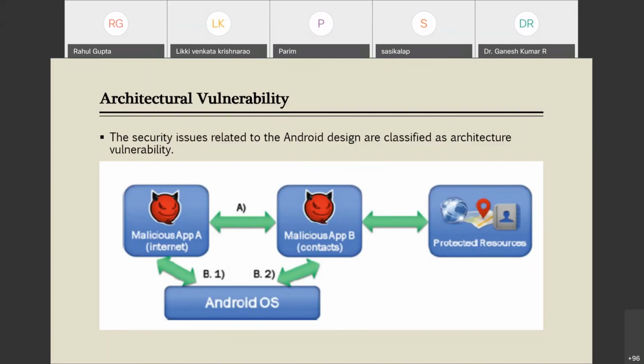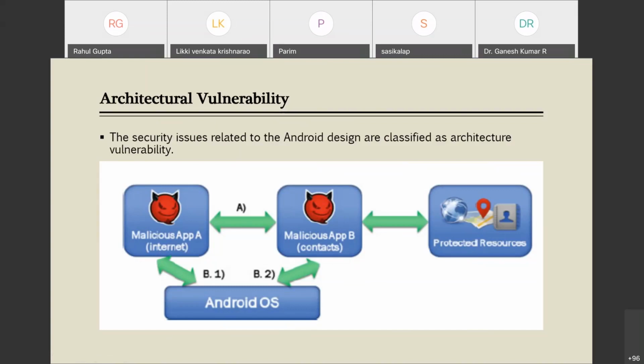But you also know that from application sandboxing, each app is provided with a UID. What is the problem here? If both apps are developed by the same developer, they have the same certificate, and when they have the same certificate, they will be provided with the same UID, because this is how the Android OS functions. If more than one app is executing and those apps are developed by the same developer, they have the same certificate and will be provided with the same UID.